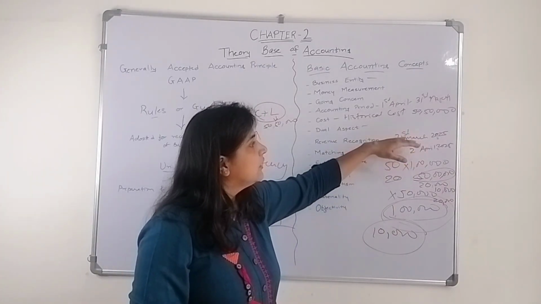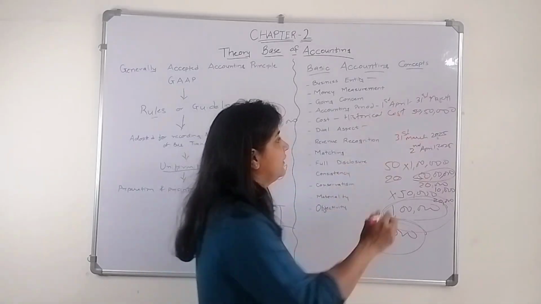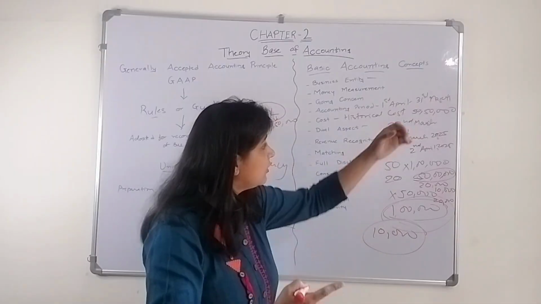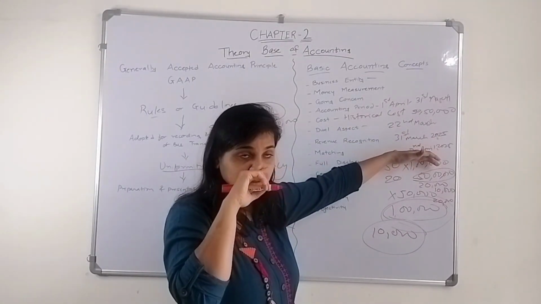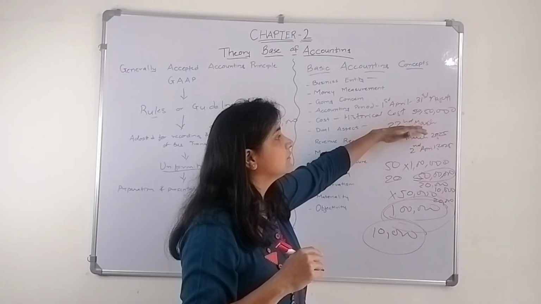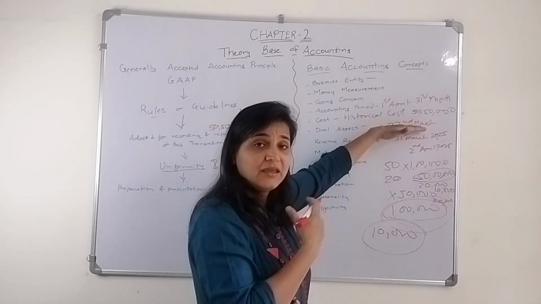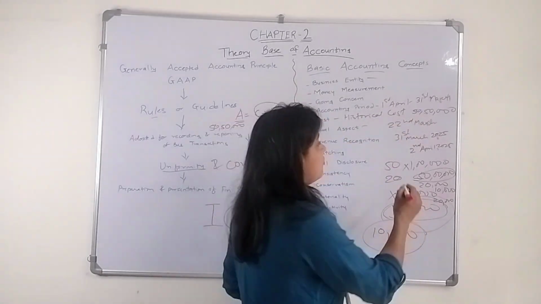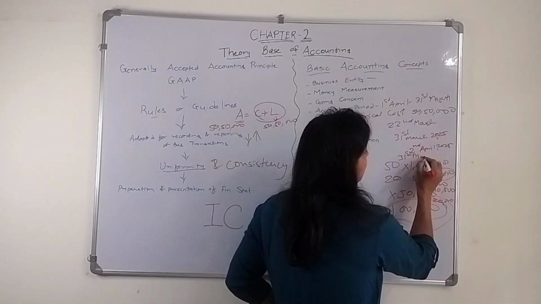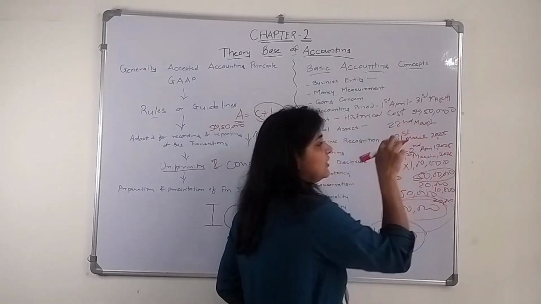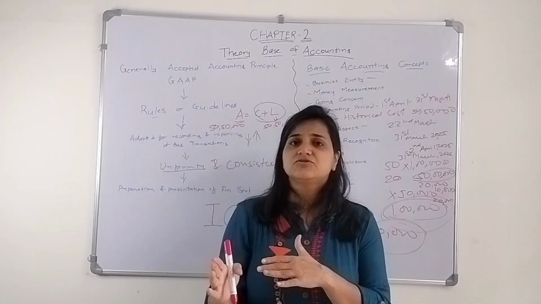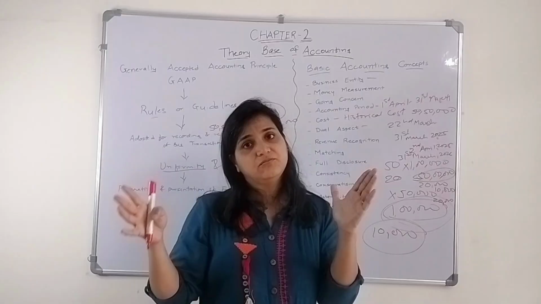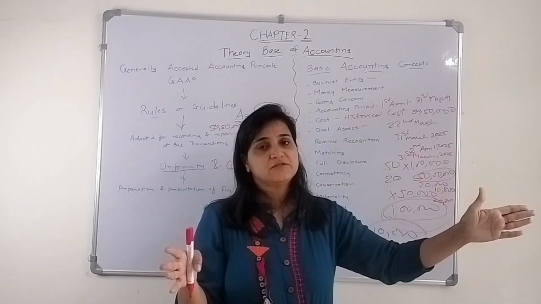Similarly, if he gives me an advance rent on 22nd March for the month of April 2025, I'm not going to consider this as my income for that particular year. This income will be recognized for the financial year which ends on 31st March 2026, and not for 31st March 2025.